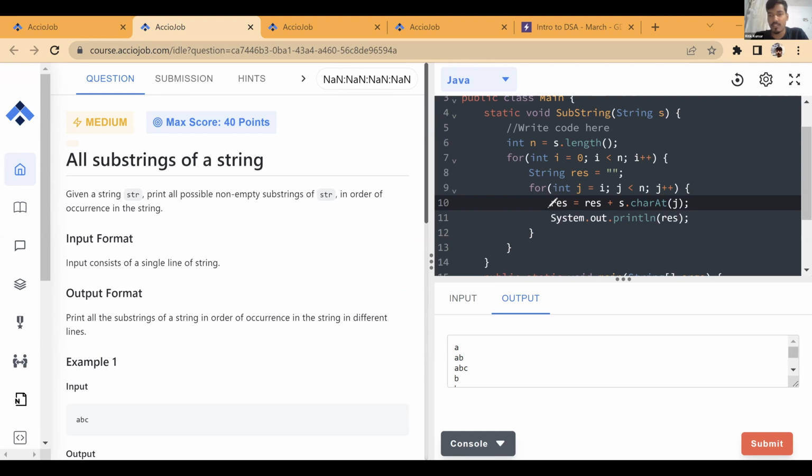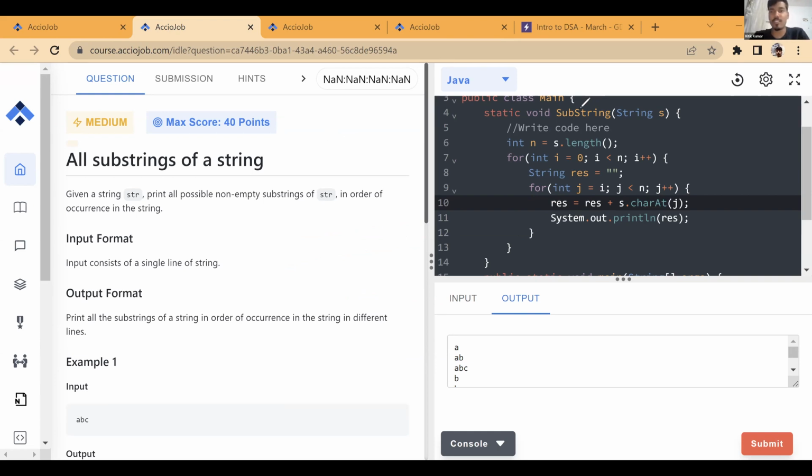If you use ArrayList, then also it is n cube. ArrayList is different, though. In ArrayList we understood why adding at the end is O(1). If I add one number at the end of an ArrayList, with the a dot add operation, it was O(1). Why was it O(1)? We understood that logic. It actually has some extra space at the end of it. There are only very few operations where it doesn't have that, and at that time it manages it. But apart from that, 99% of operations have extra space at the end, so it just uses that space. Do we have extra space at the end of strings? No. We cannot do it on string.